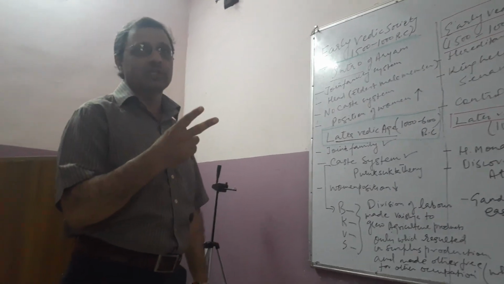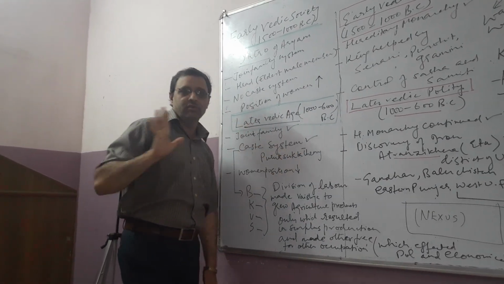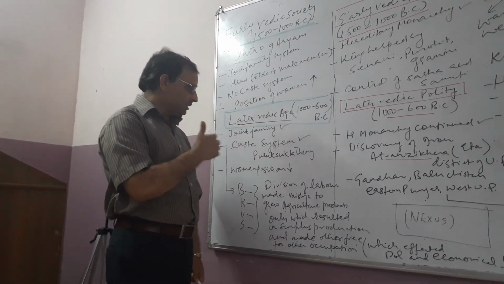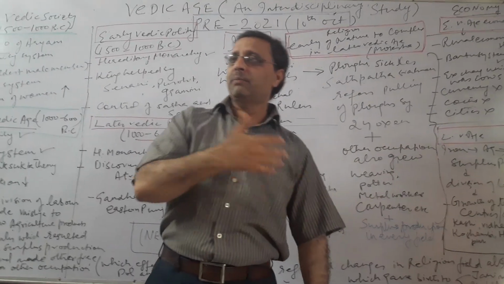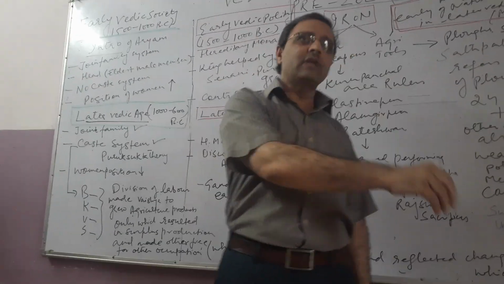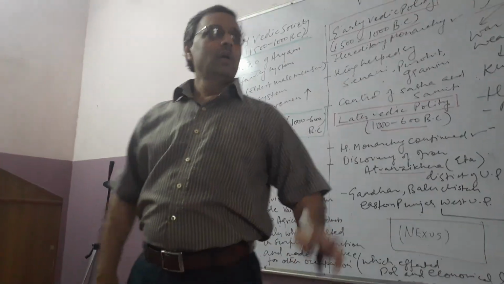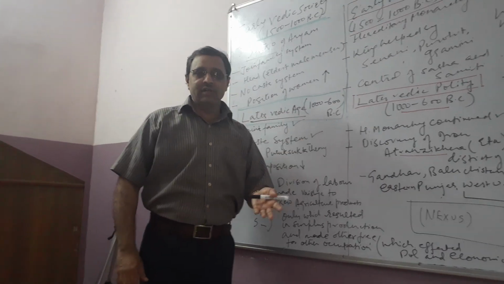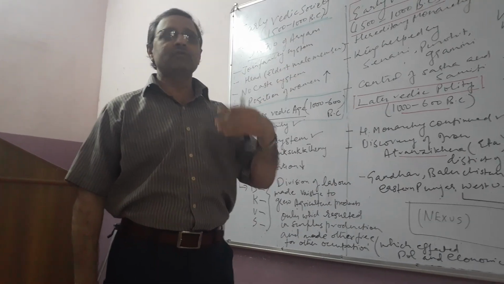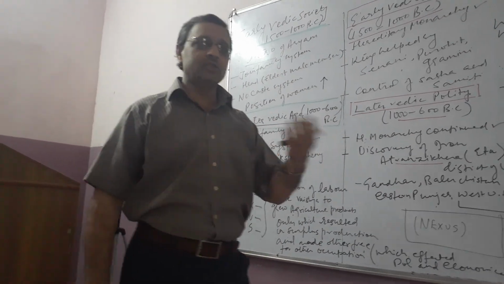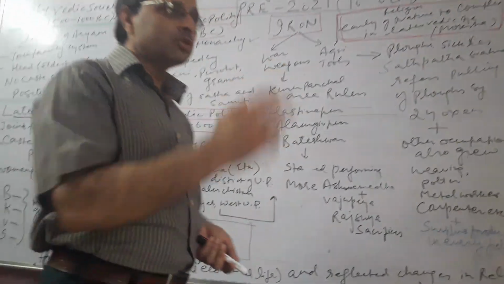We have to discuss two concepts here simultaneously. One was the evolution of the caste system, and one was the discovery of iron. Because of the caste system, people were supposed to do only the work of the class in which they had taken birth, which was not present in the early Vedic age. They were supposed to do the occupation according to their class. So Brahmins were supposed to do teaching and preaching, Kshatriyas war, Vaishyas trade, commerce and agriculture, and Shudras were supposed to serve the other three. That's how the society was divided.